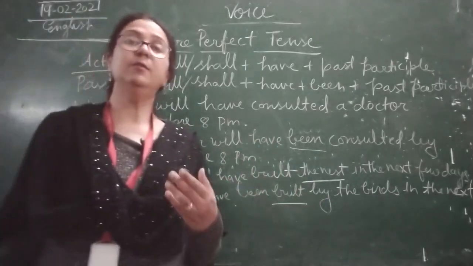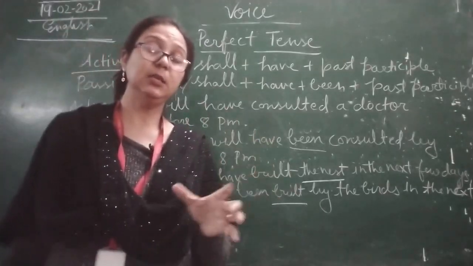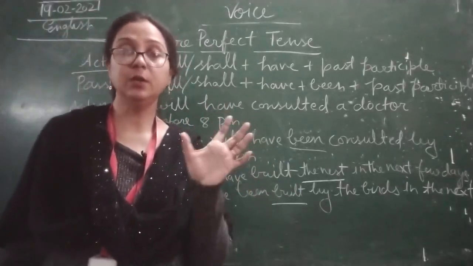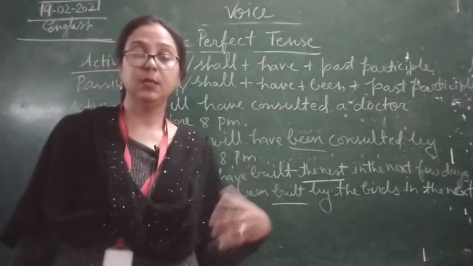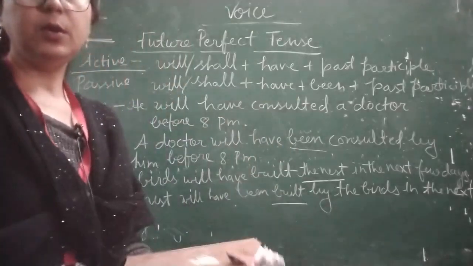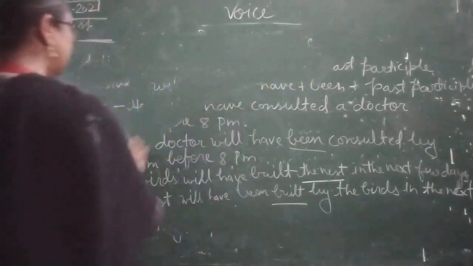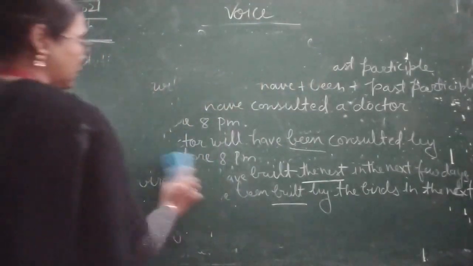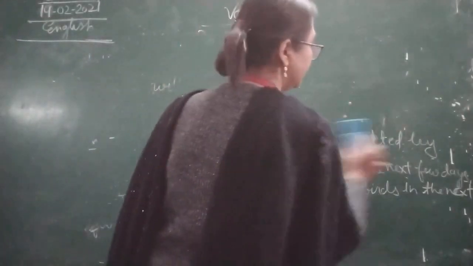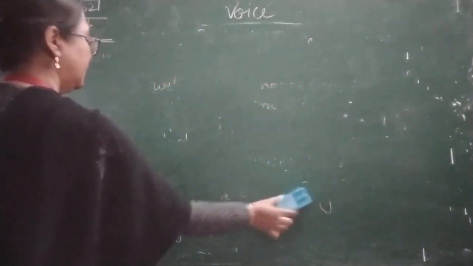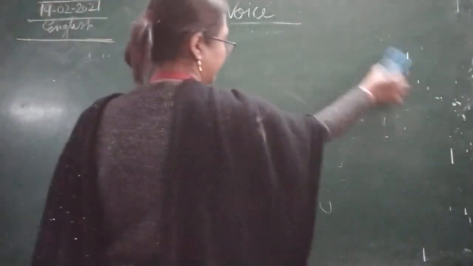So how do we convert active to passive voice in modals, if the active voice is using modal auxiliaries? That we are going to learn today. Okay children, I hope you have learned the future tenses and all doubts are clear, because we are revising this. That is why it is very, very important to clear our doubts.